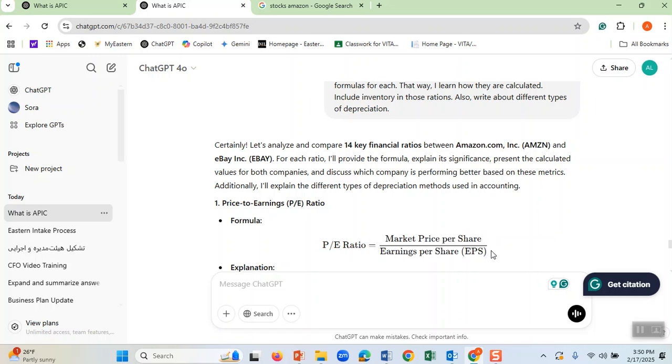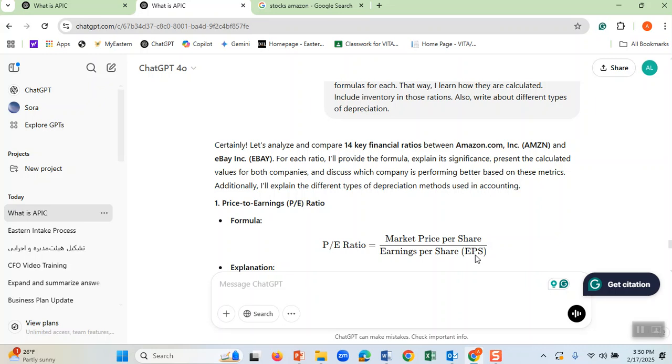What is earnings per share? That means that if Amazon has, let's say, 5 shares, we know it has millions and millions, but let's say it has 5 shares. And last year, it made $5. That means each share of Amazon earned $1. I divide 5 by 5, which is $1.